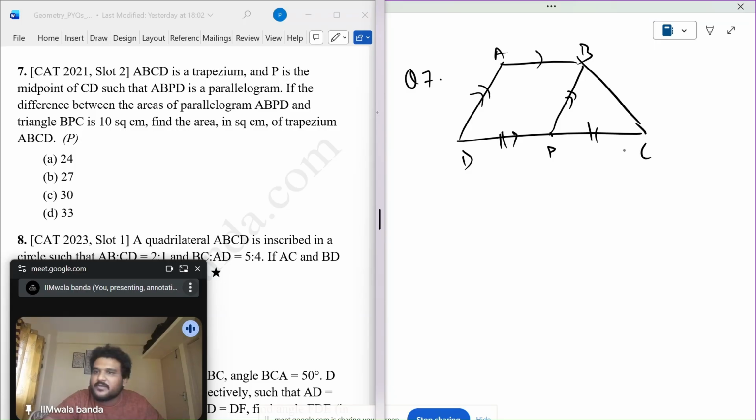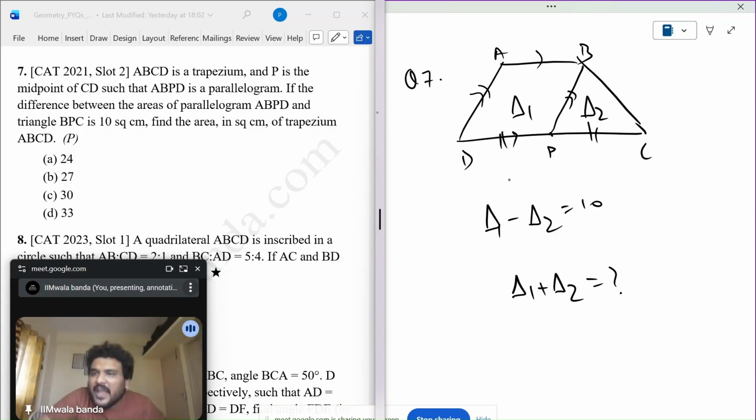And triangle BPC area is given or what? The difference between the area of ABP, this, minus triangle BPC is 10. Let it be delta 1, delta 2. So this is given as 10. Find the area of the trapezium. This we need to find out.